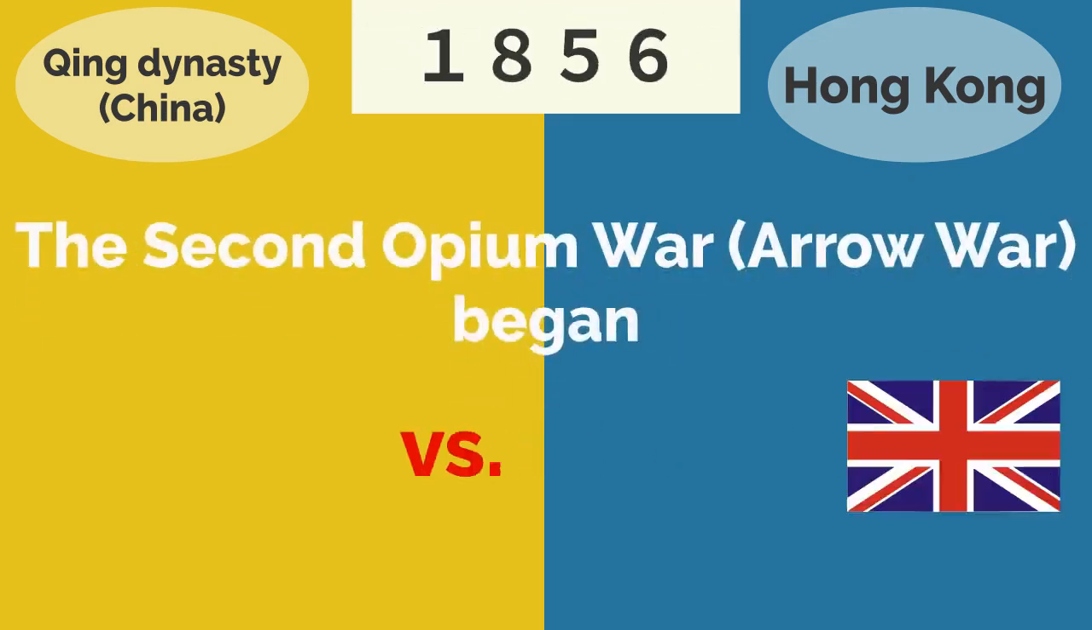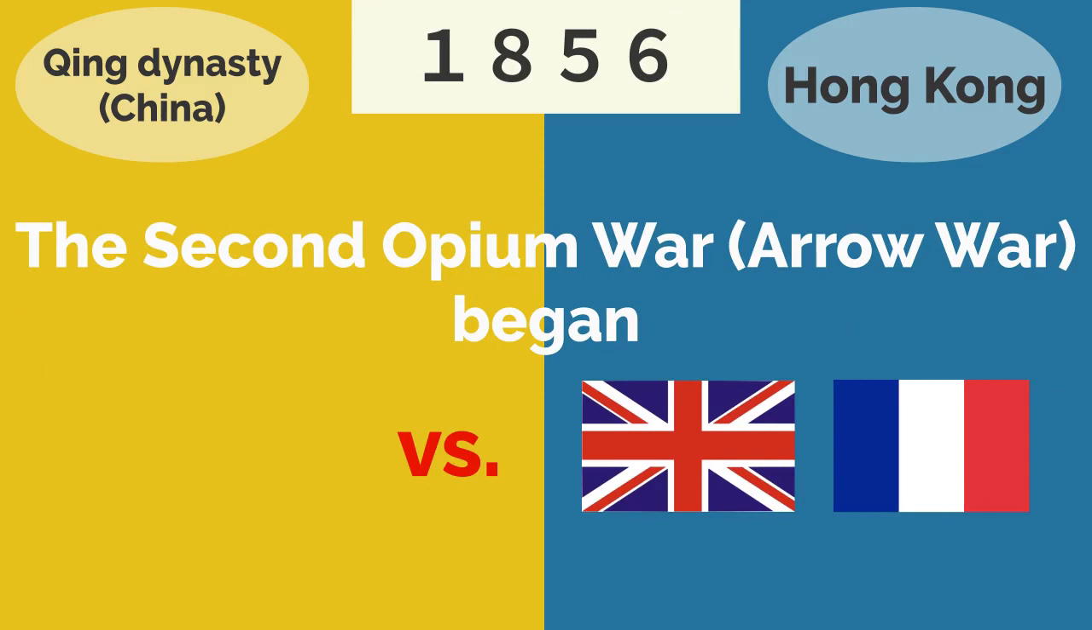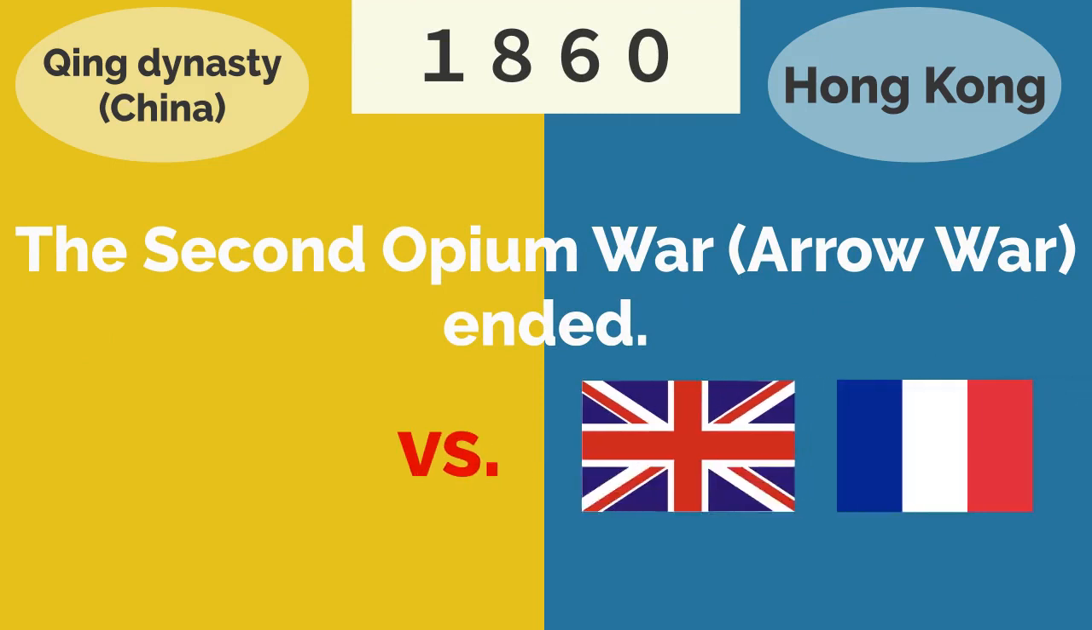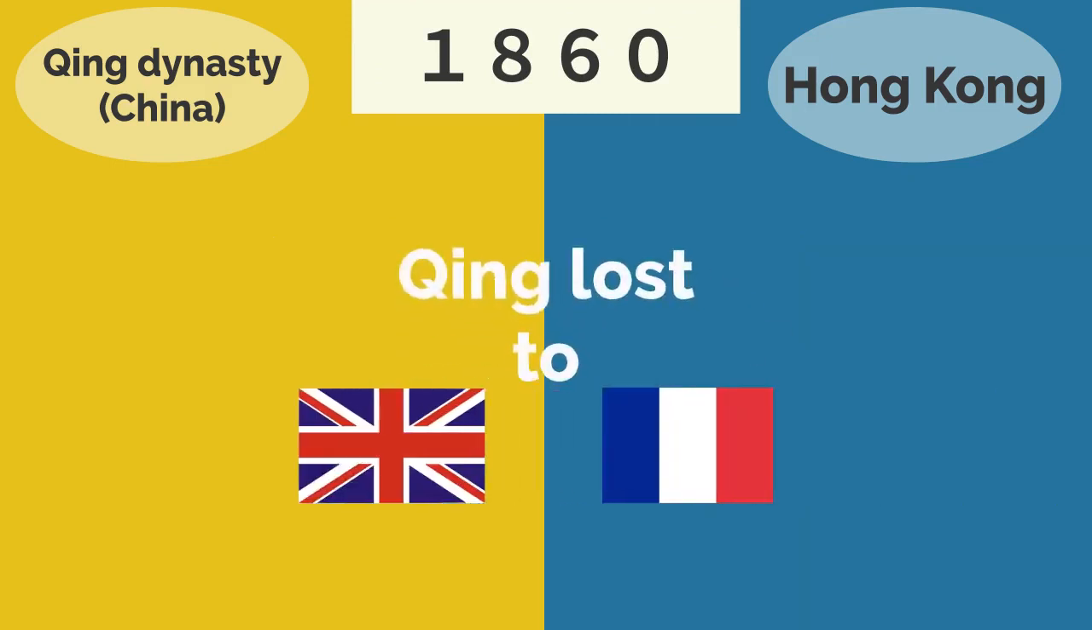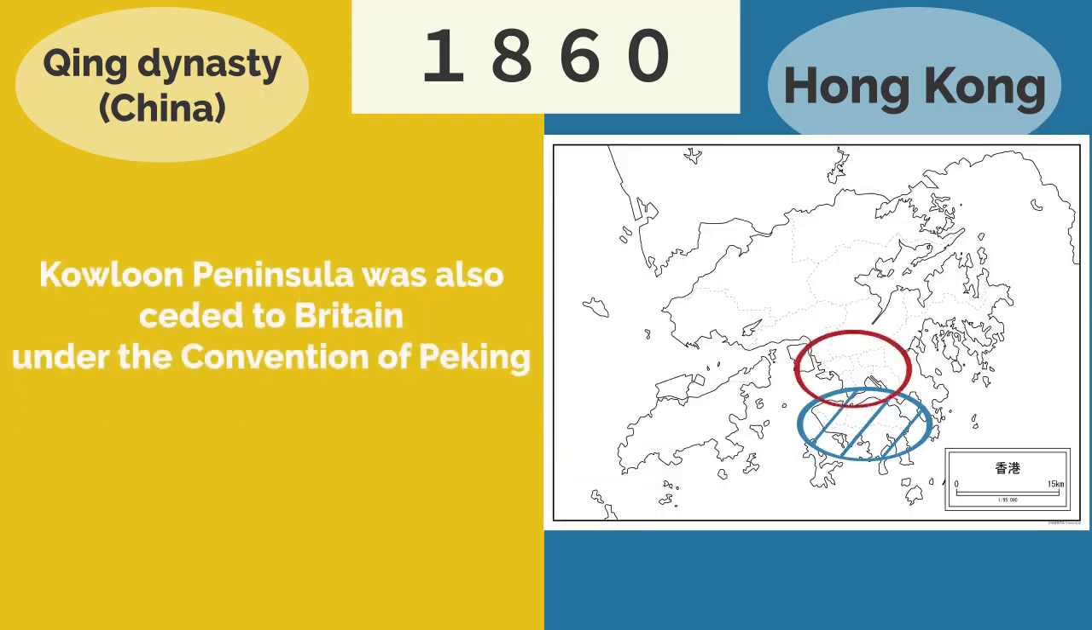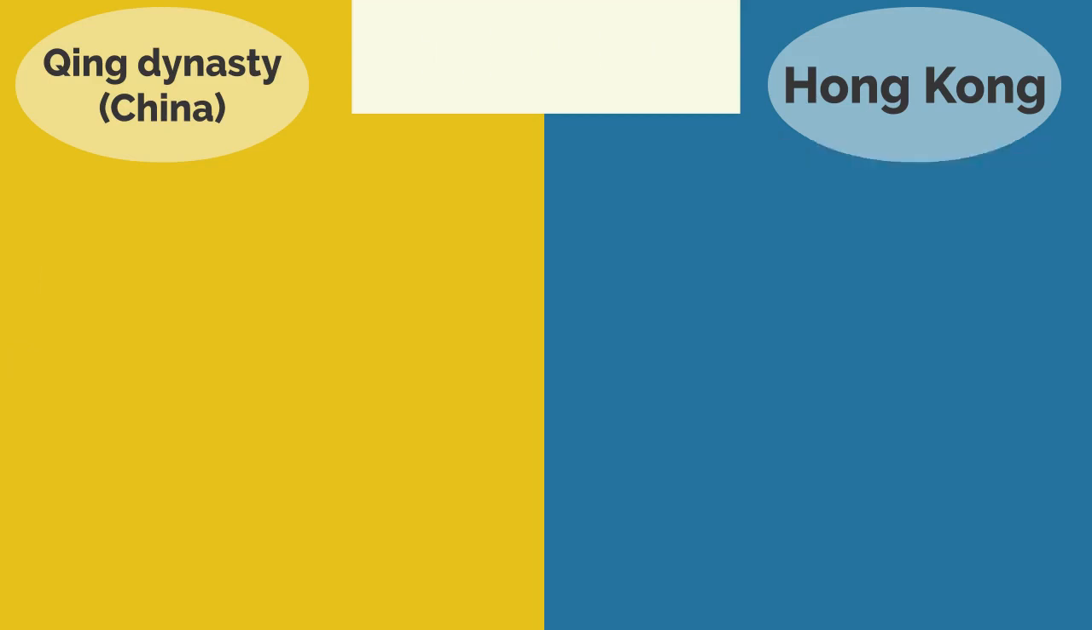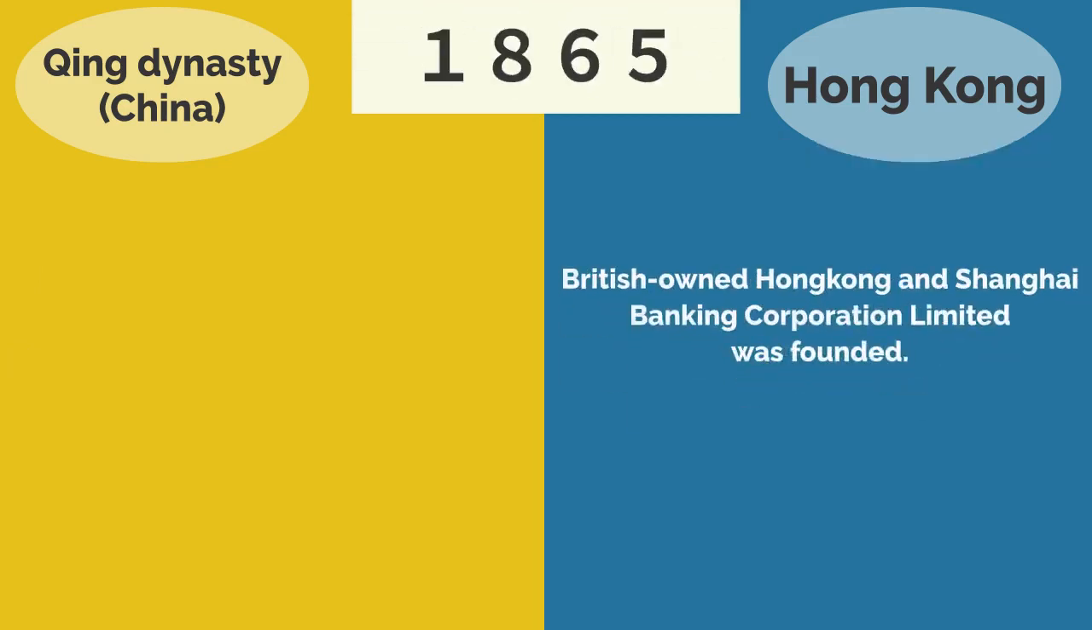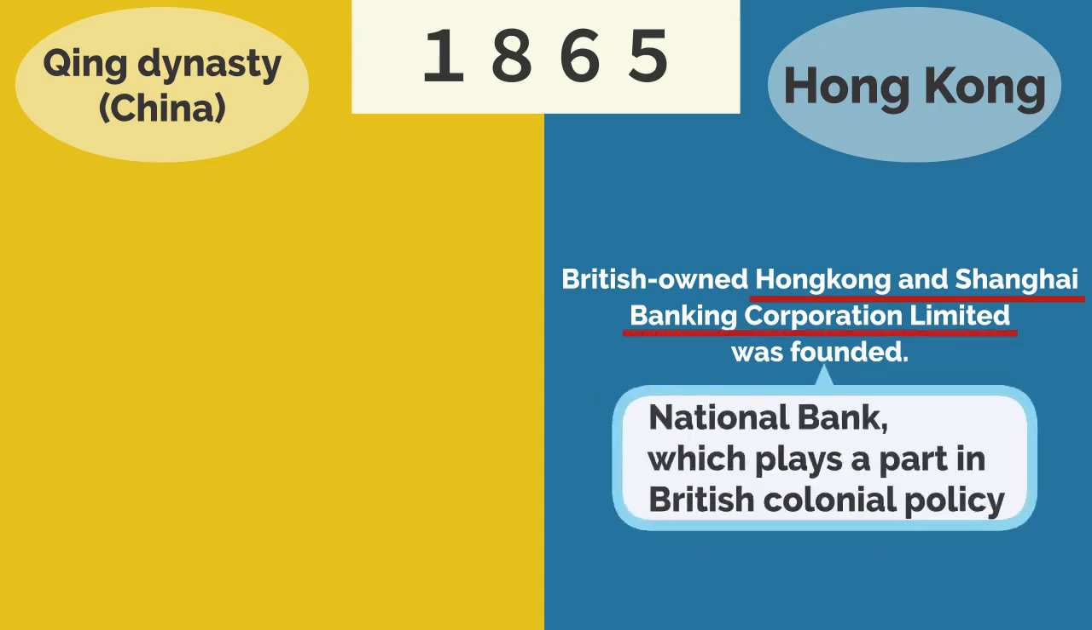In 1856, the Second Opium War began with Britain and France. In 1860, the Second Opium War ended. Qing lost to England and France. Kowloon Peninsula was also ceded to Britain under the Convention of Peking. In 1865, the British-owned Hong Kong and Shanghai Banking Corporation Limited was founded. The Hong Kong and Shanghai Banking Corporation is a national bank that plays a part in British colonial policy.